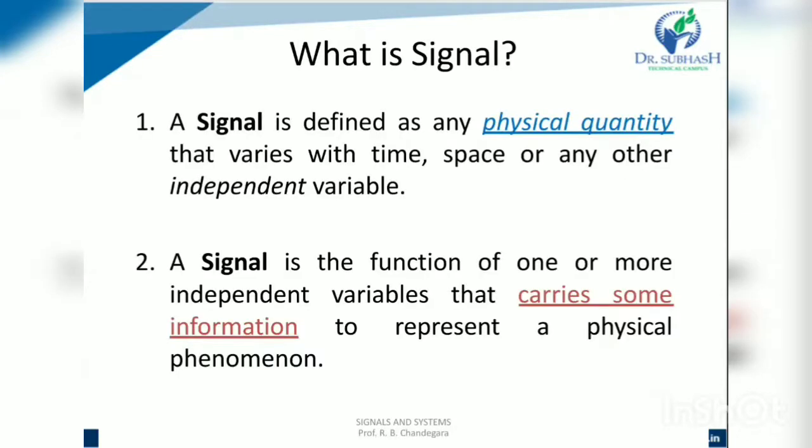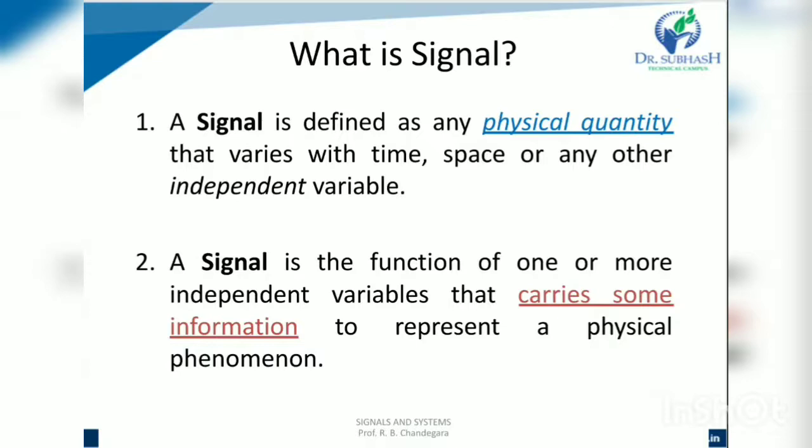So, first of all, what is a signal? A signal is defined as any physical quantity that varies with time, space, or any other independent variable. A signal is a function of one or more independent variables that carries some information to represent a physical phenomenon.